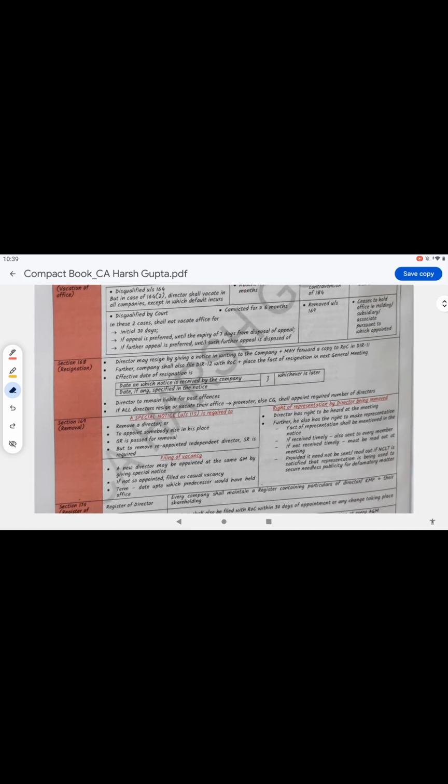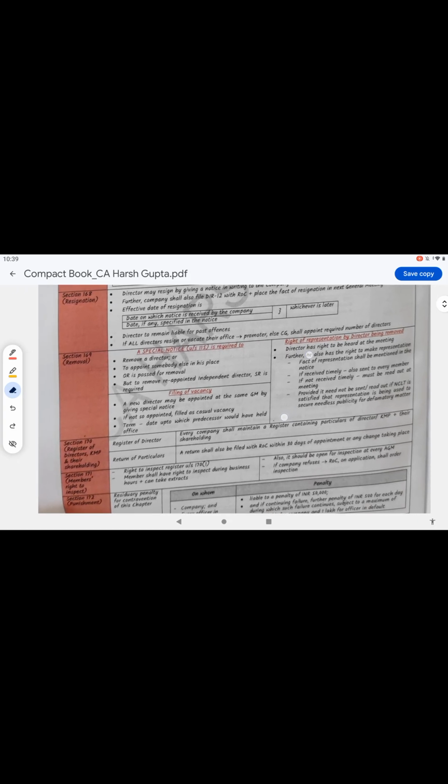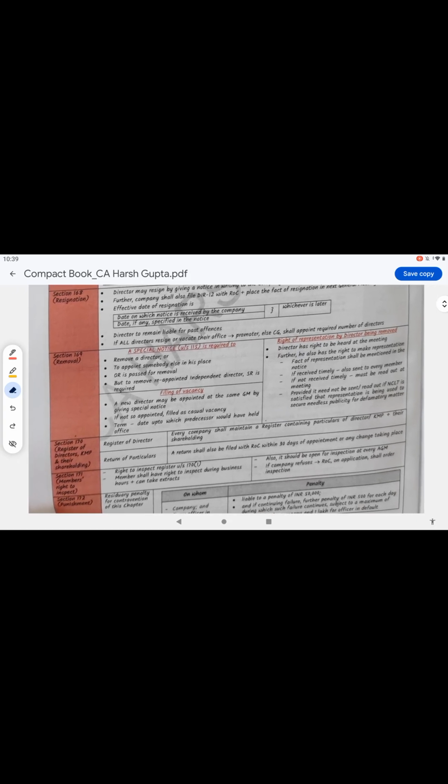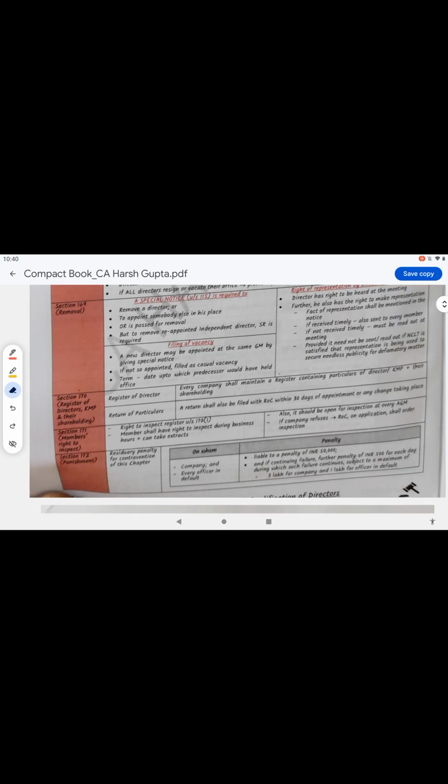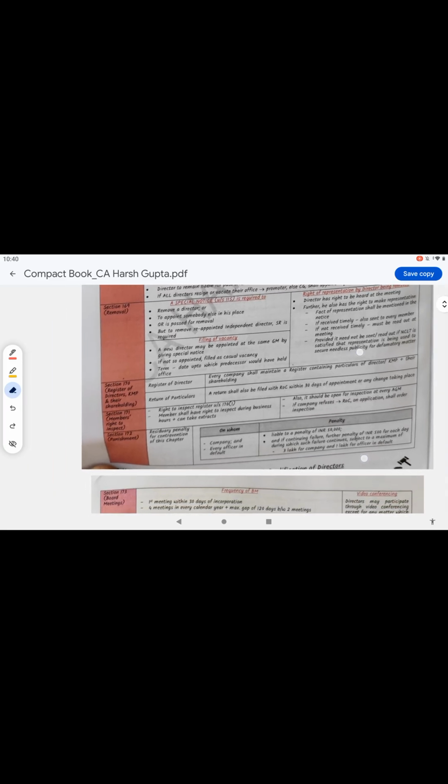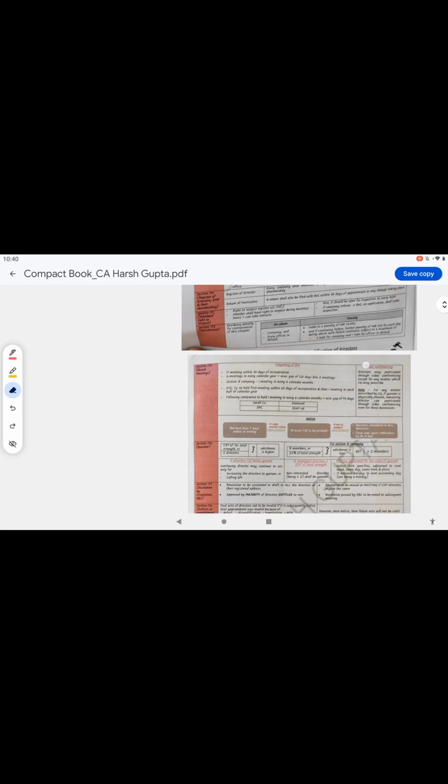Next, duties of the director, you can read by yourself. Next, vacation of the director, you can read by yourself. Like if he is disqualified, he needs to vacate the office. And resignation, he can give notice to the company and vacate the office, so it is also not important. And removal of the director if he possesses any disqualification, this is also okay. And register of directors or KMP and others, their shareholding, this is also not that important. Next chapter we'll discuss next time. Thank you.